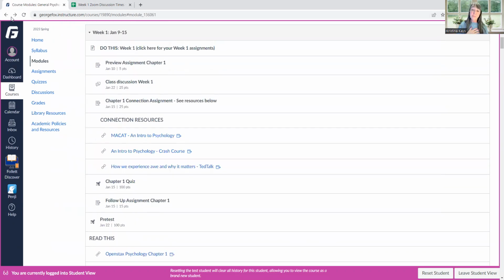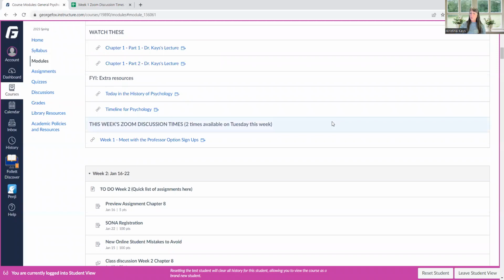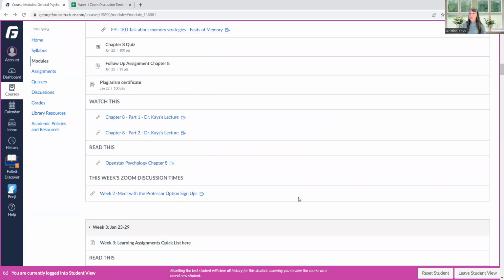If you choose not to meet in a small group like that, we can talk by email about how you do want to go ahead and complete that assignment. So you'll see that's week 1, and then on week 2, there's another, you can figure out what the options are for that. I don't have them up for the whole semester. They'll be showing up a couple weeks ahead of time.